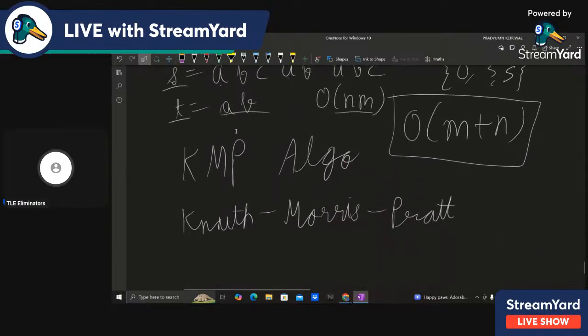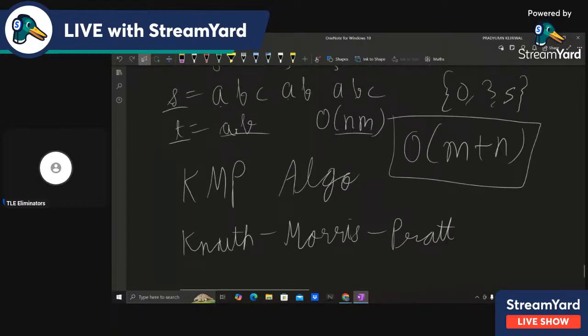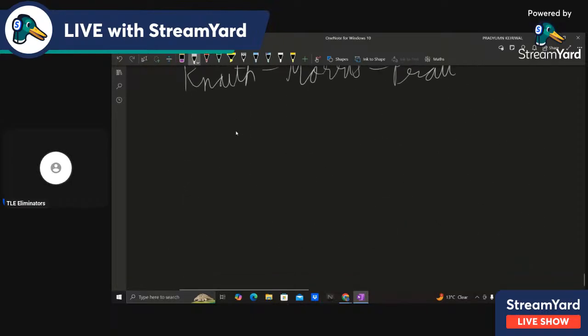I won't be able to explain this algorithm right now, but I'll use it as a black box. I'll assume that we have a function called solve, which takes s and t, and returns a vector of int, telling exactly where t occurs in s.